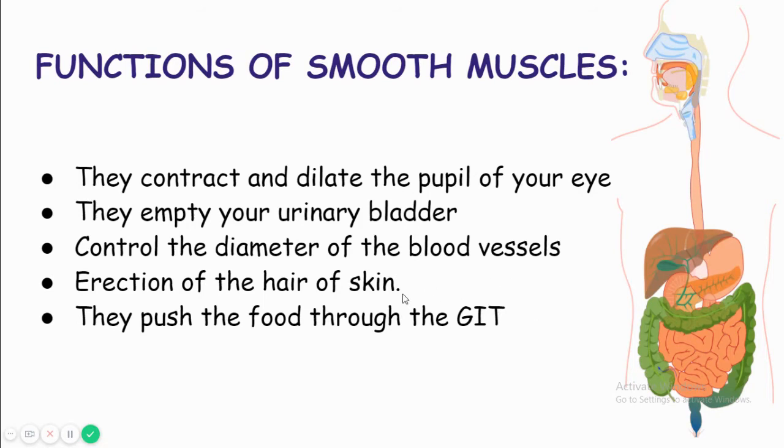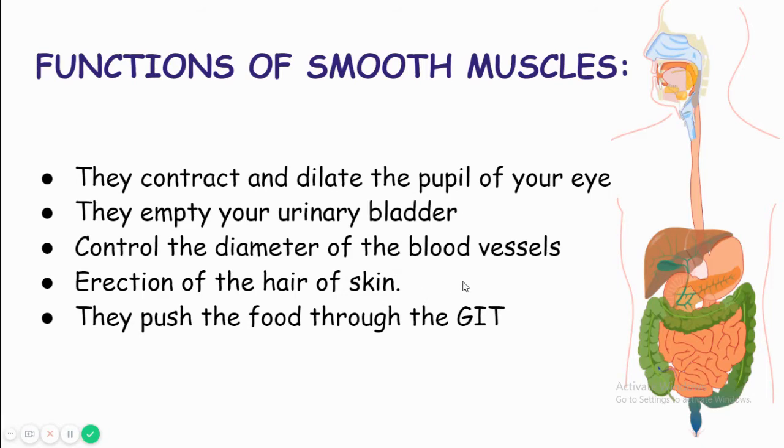Third important function is to control the diameter of blood vessels. Our blood vessels, arteries and veins, are surrounded by which type of muscle? Smooth muscles. So they control the diameter. Contraction of the smooth muscle constricts the vessel, and the relaxation of the smooth muscle dilates the blood vessel. Another function, erection of hair of the skin. The hair present on our skin is under the control of which muscle? Smooth muscles. So erection of our hair during the winter season is due to the contraction of the smooth muscle present in association with the hair.